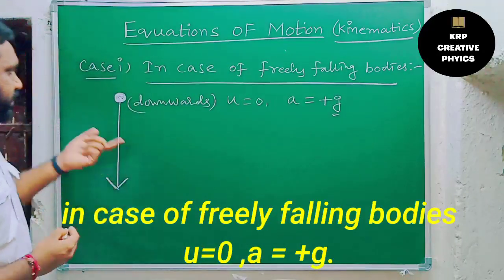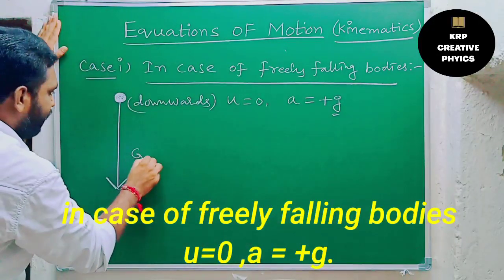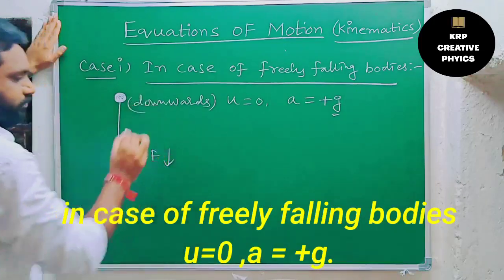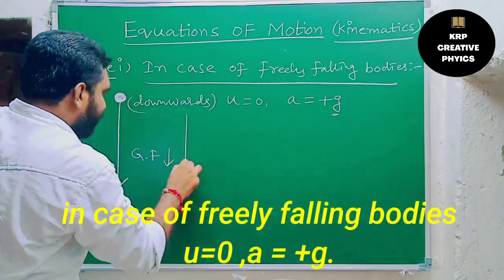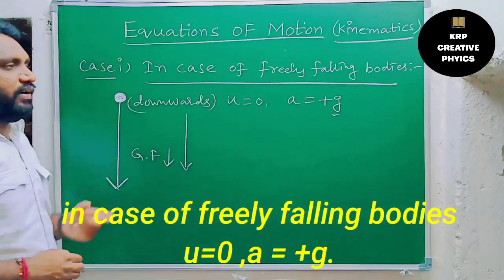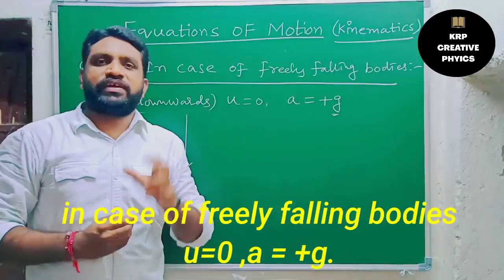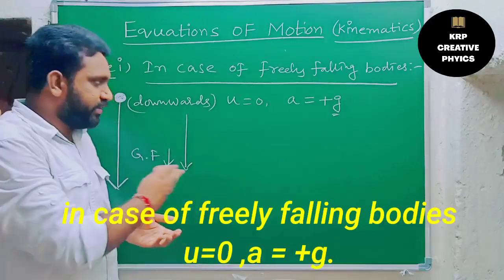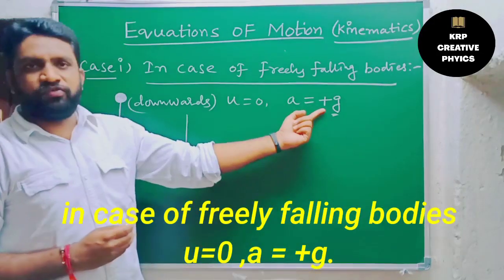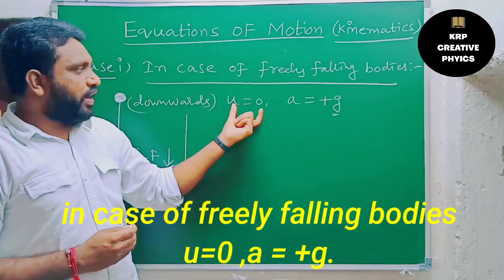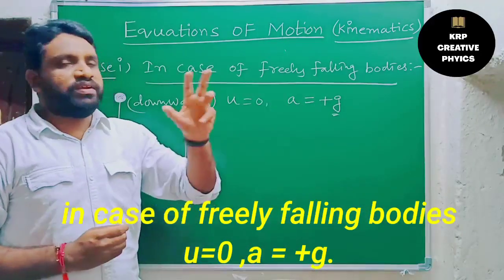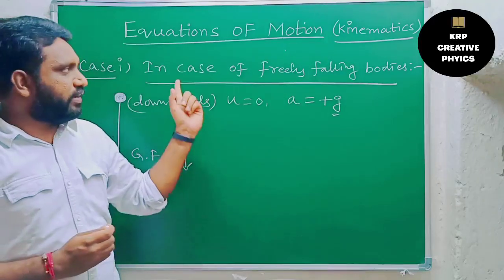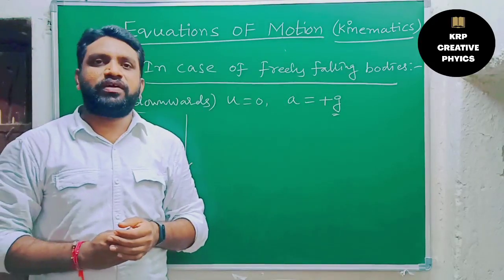Why? Because gravitational force is always acting in downward direction, isn't it? Towards the earth. And here the object is also moving in downward direction. So here the direction of motion of the object is along the direction of gravitational force. Direction is same, so we have to take positive symbol. So instead of u, we have to substitute 0. Instead of a, we have to substitute positive g in all the 4 equations. Then we will get the equations of motion in case of freely falling object.